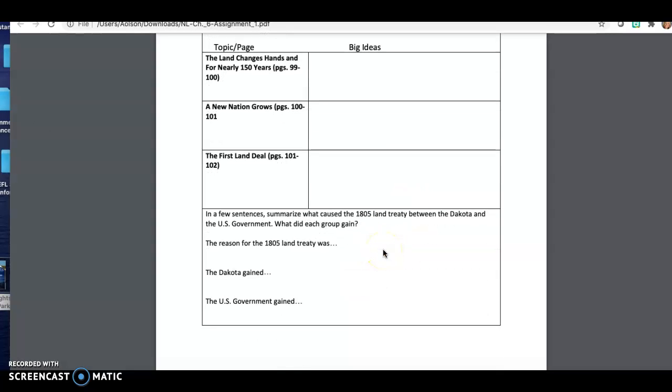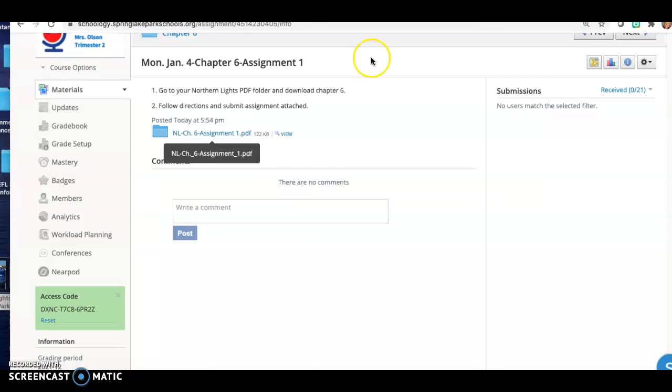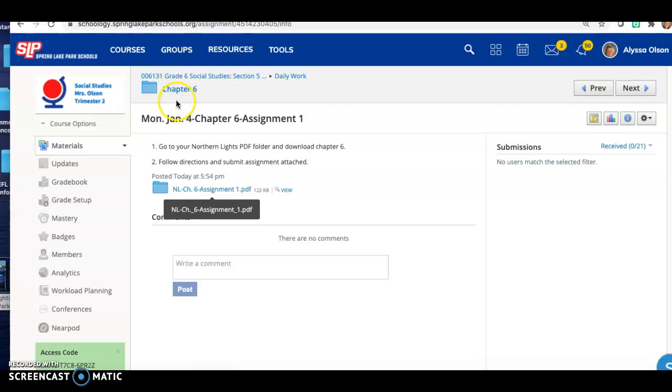And it's a really good idea. The most important idea here is this bottom part, because this is what I want you to take away from today's assignment. You're really going to think about what caused the 1805 land treaty between the Dakota and the US government, and what each group gained. So make sure you're completing that. And once you complete that assignment, make sure you upload it back into this assignment in Schoology.